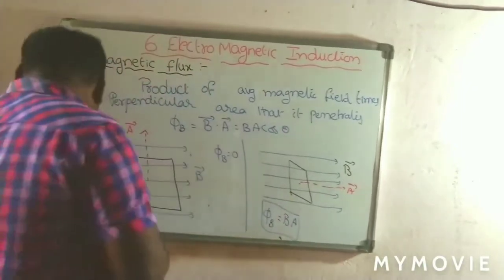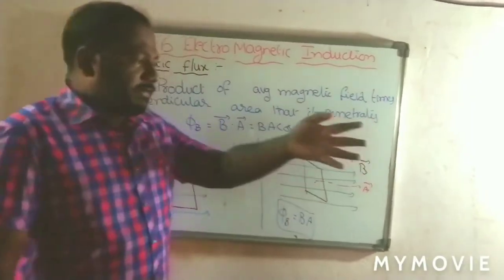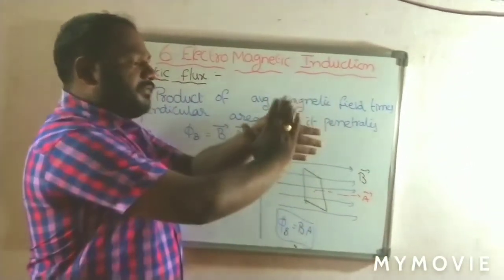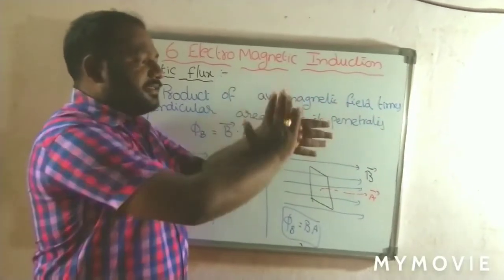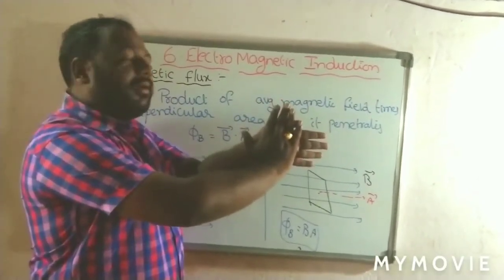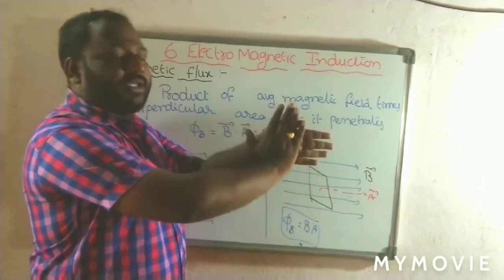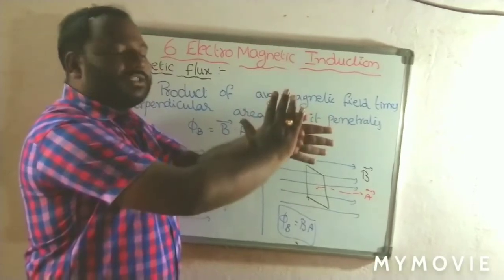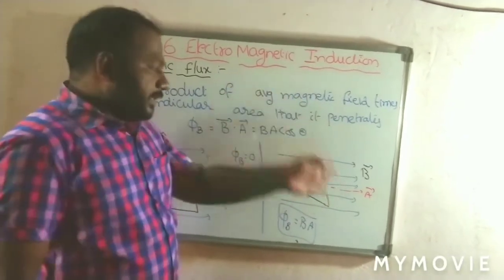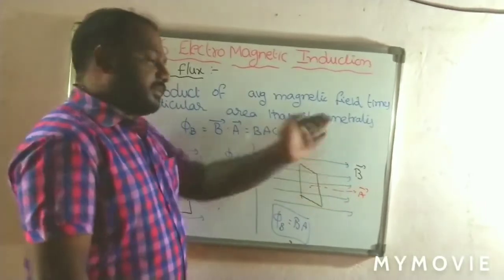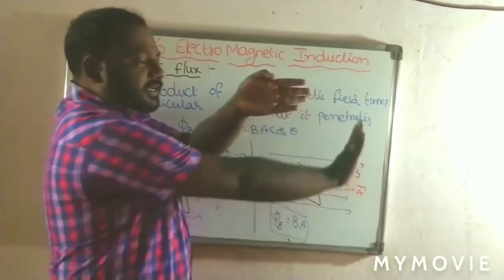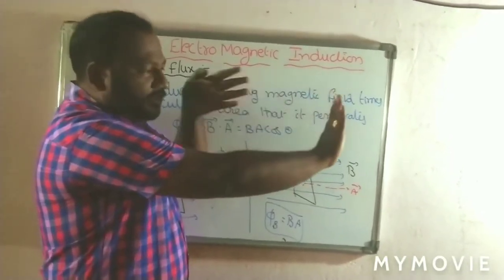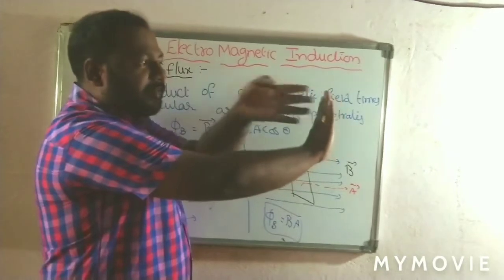From this what we can identify is, this is the field direction, and when we place the surface like this, along the field direction, the magnetic flux is minimum. Why? Because the magnetic field and area vector are at 90 degrees. But the magnetic flux is maximum when you consider the field like this and place the surface area in this manner, so the field lines penetrate.